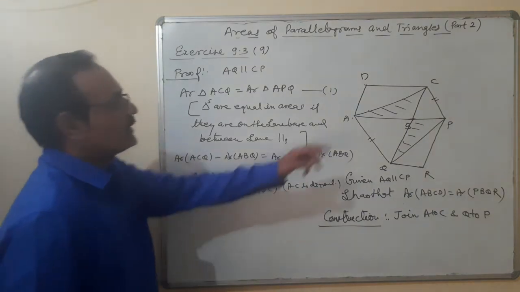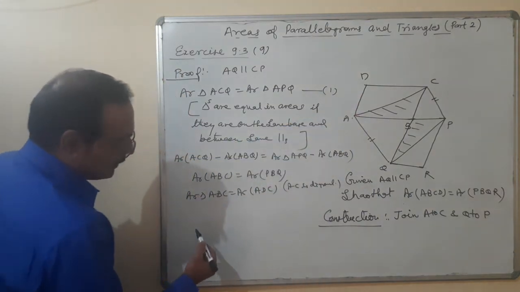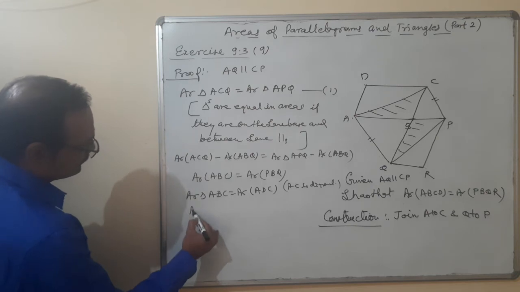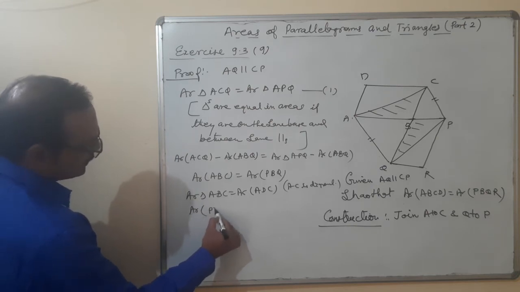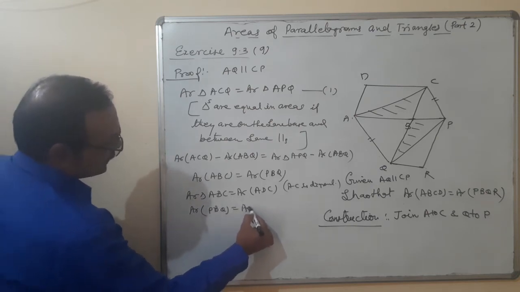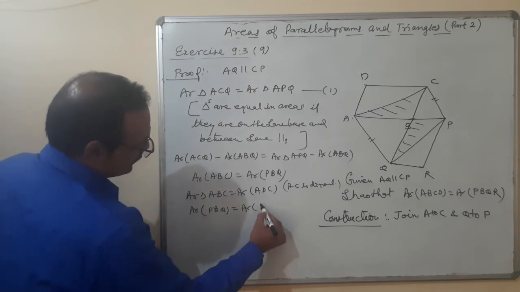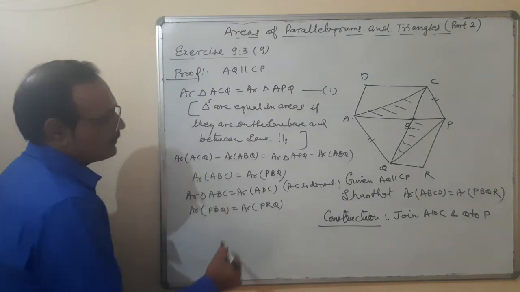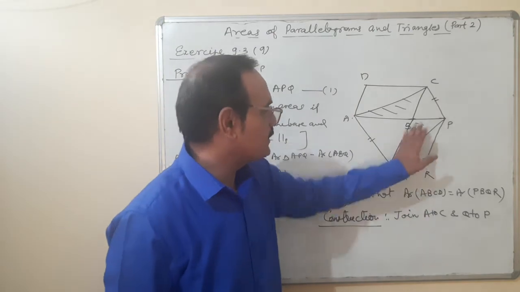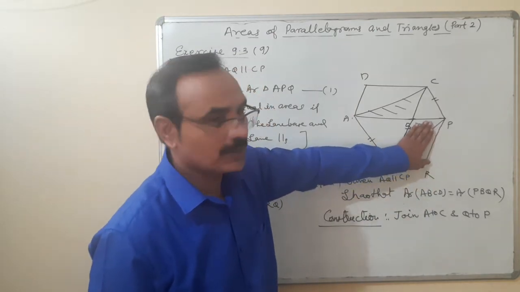So they are equal in areas. And same as area of triangle PBQ, it is equal to area of triangle PRQ, for the same reason, because PQ is a diagonal and it is given that this is a parallelogram.